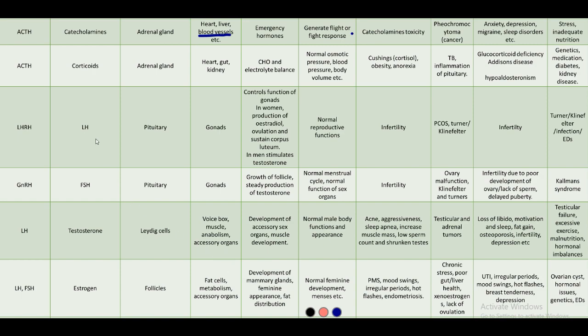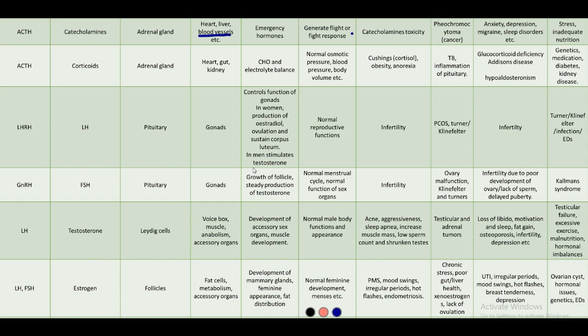Then we have the luteinizing hormone. Luteinizing hormone is secreted by the pituitary gland by the stimulation from luteinizing hormone releasing hormone. This acts on the gonads, both ovaries and testes. It controls the function of gonads in women, so the functioning of the ovaries is controlled. It controls production of estradiol, which is secreted by the ovary in the menstrual cycle, triggers ovulation, and sustains the corpus luteum. The corpus luteum, we discussed, is a temporary endocrine gland for the secretion of progesterone.